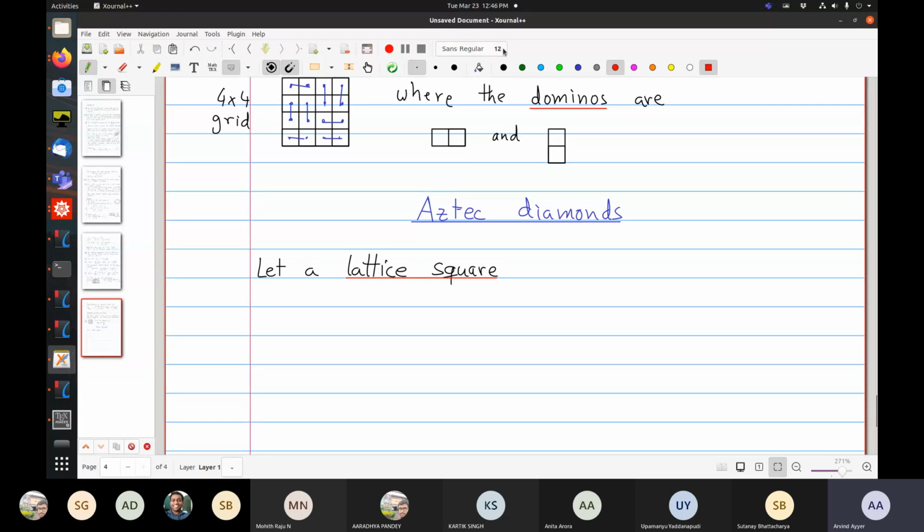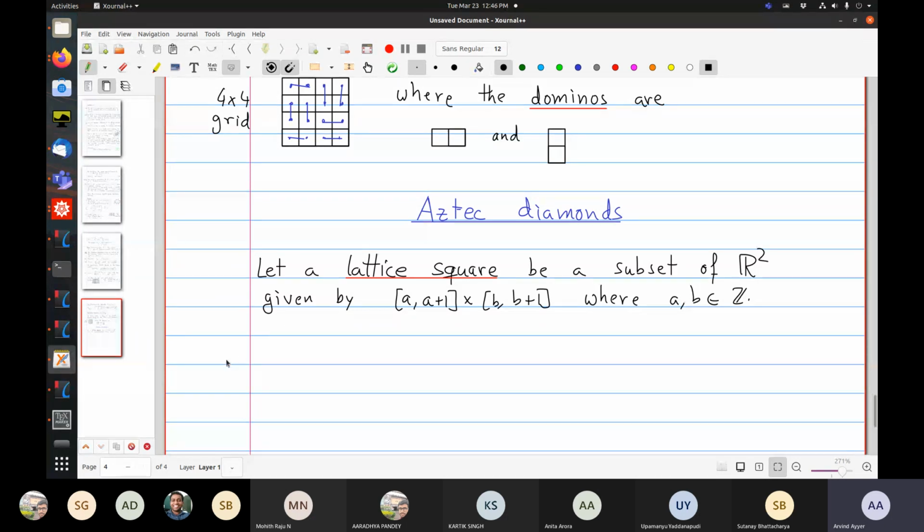So a lattice square is a subset of R2 given by [a, a+1] cross [b, b+1], where a and b are integers. So it's, if you like, the fundamental domain of the square lattice.